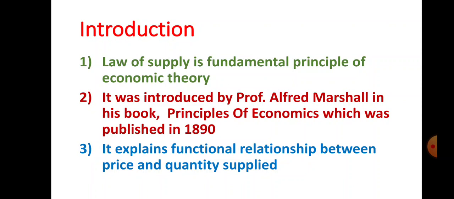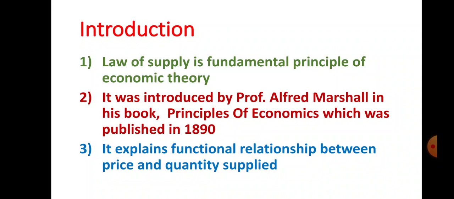Number 2: it was introduced by Professor Alfred Marshall in his book Principles of Economics, published in 1890. Who is the real architect of microeconomics? Naturally Professor Alfred Marshall. He developed many microeconomic concepts in that book. So the law of supply was introduced by Professor Alfred Marshall.